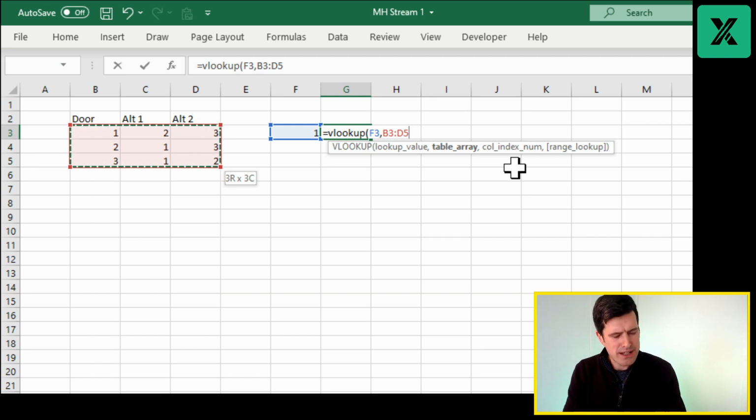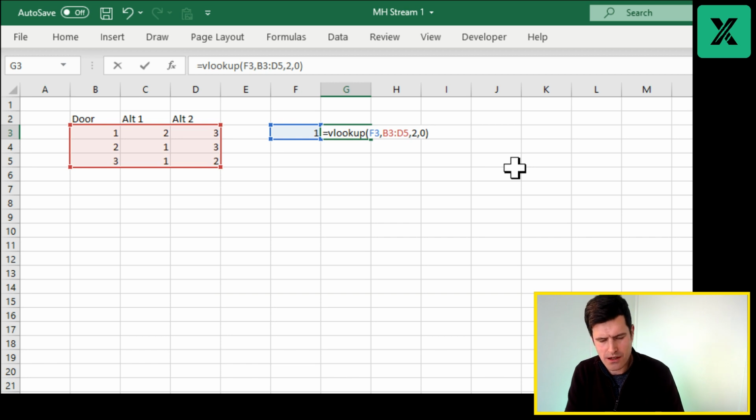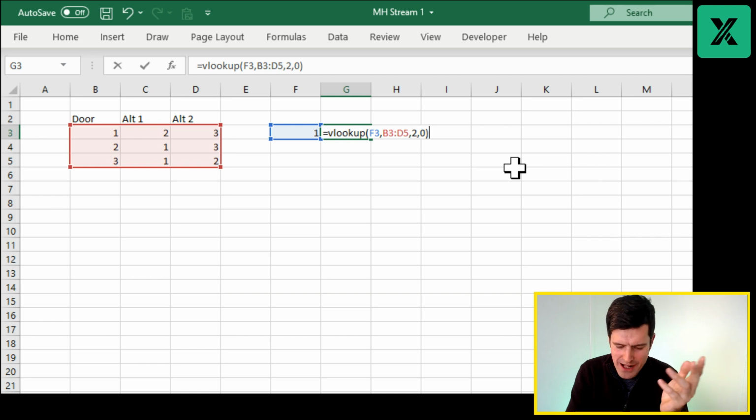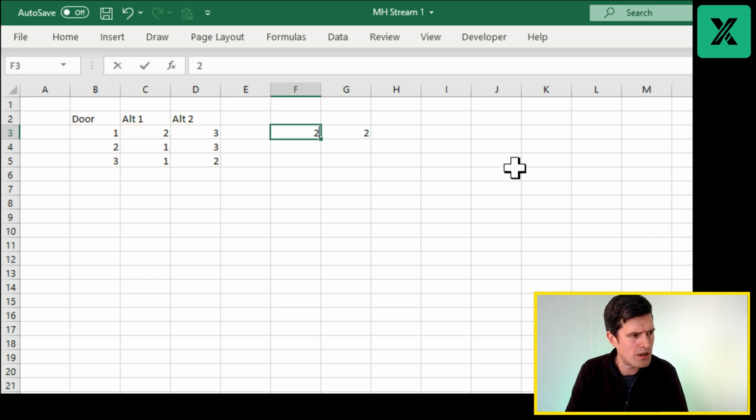This is where we need to do something a bit different, I think. I can get a value from the second column in the table. Make sure you're working along with me, feel this yourself. This is going to give me the value from the second column in the table. So 1 gives me 2, 2 gives me 1, which is this cell here. 3 gives me 1, which is this cell here.